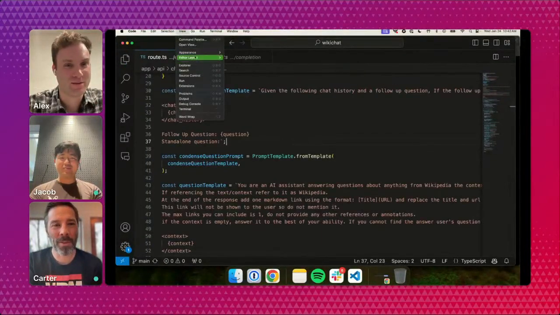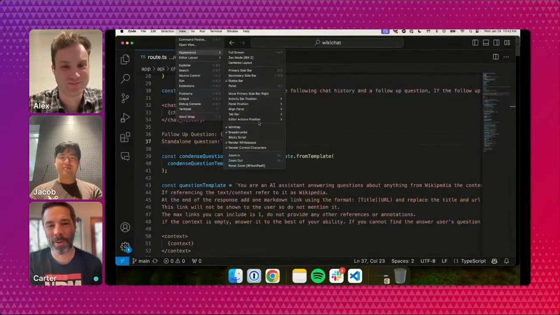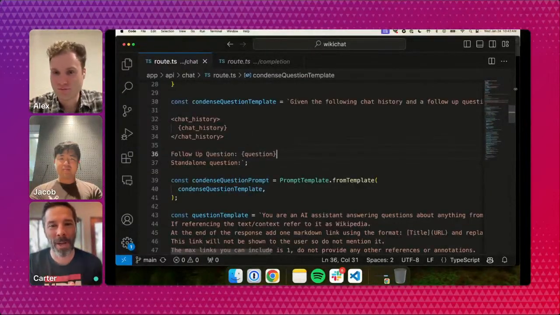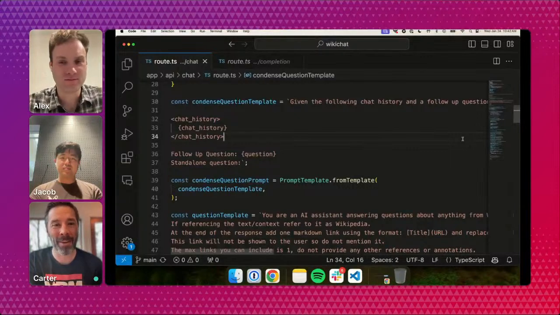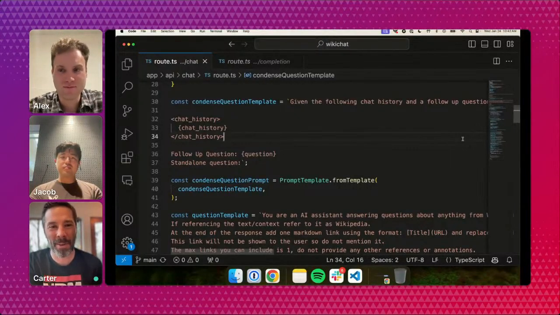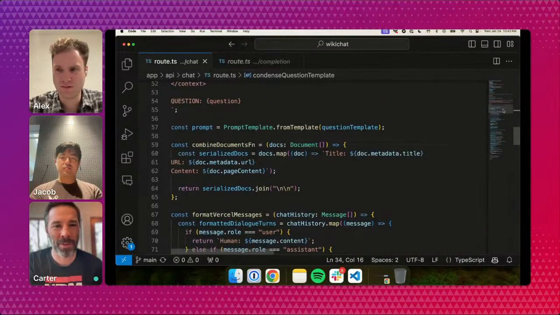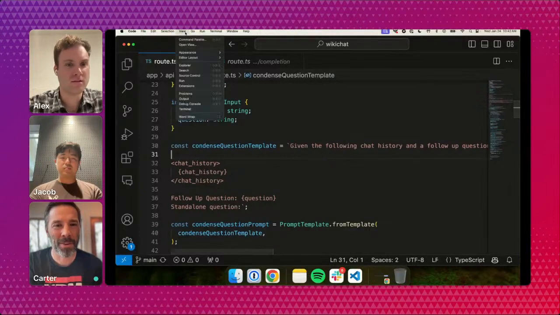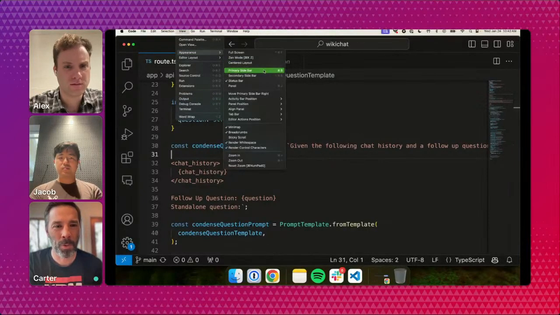Yes, there are a couple of really important things that we should cover for folks. One is, given the following chat history and a follow-up question, I guess can you word wrap that? There's a word wrap option in Visual Studio Code. If you just go to View, I think there's word wrap, turn word wrap on.